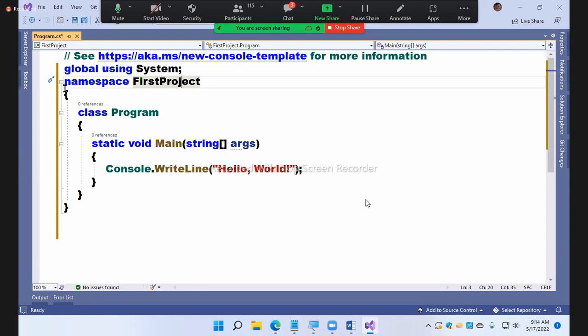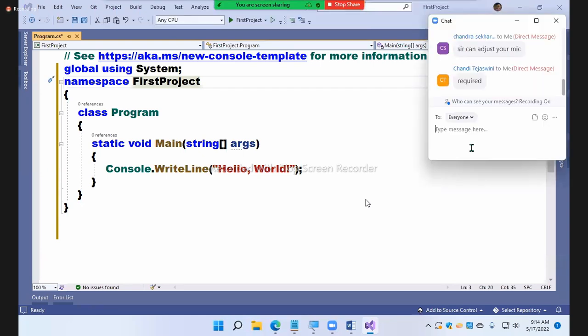Now tell me, this is my first file, first class. Do I require to write using System in my first file or not? Come on, your answer, don't be lazy.